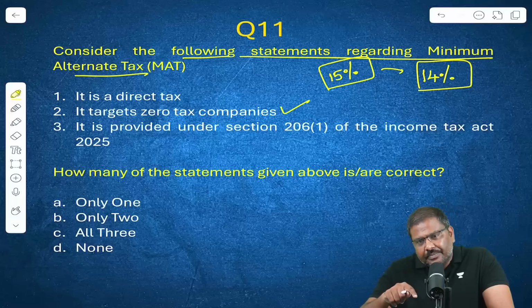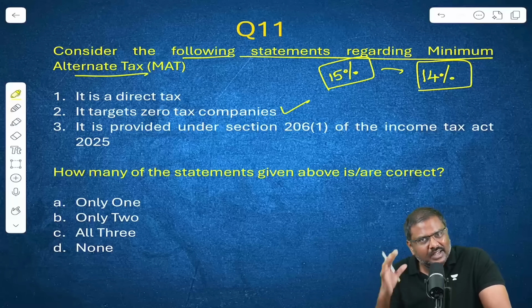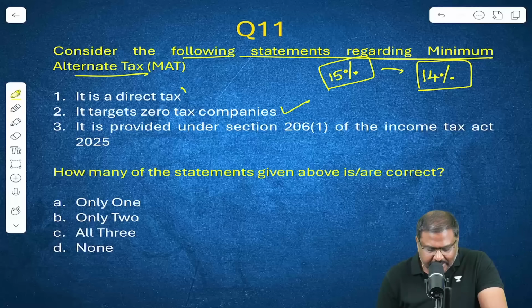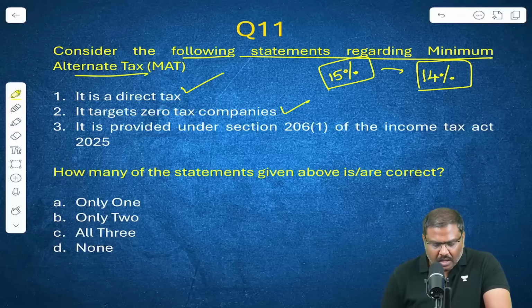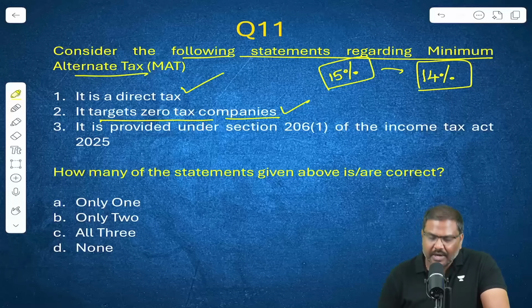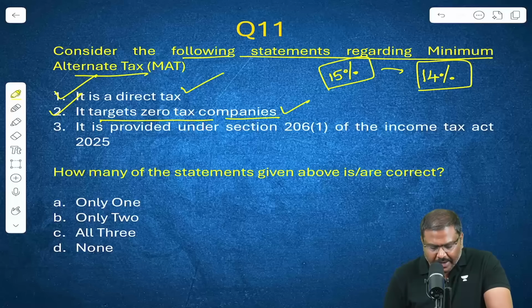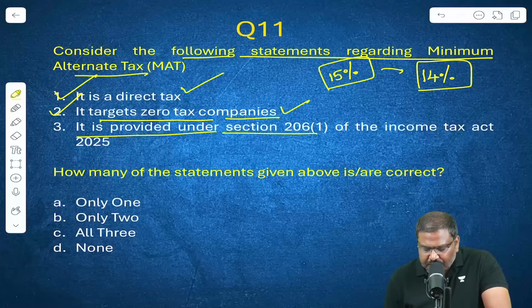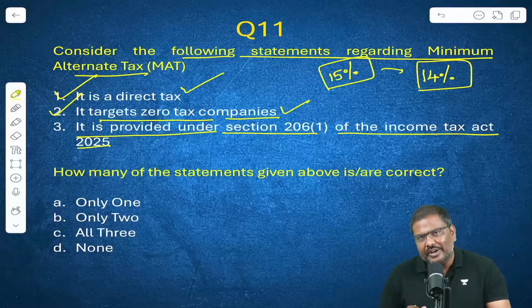And not just this, there is also change in how you are going to use the MAT credits going forward. So it is a direct tax? Yes. It is targeting zero tax companies? Yes. It is provided under section 206 of the Income Tax Act of 2025.